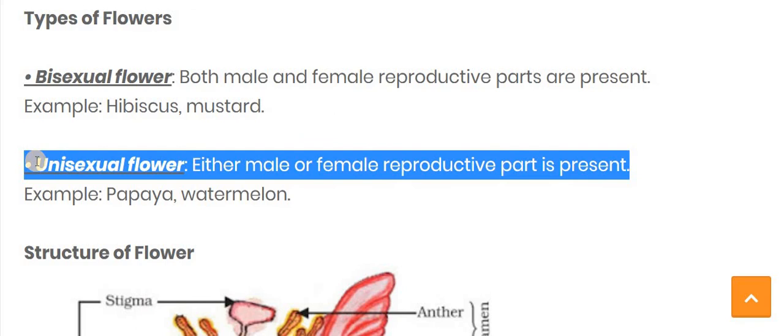So if only one of the two, male or female, is present in the flower, then we consider it a unisexual flower. Let's take an example.